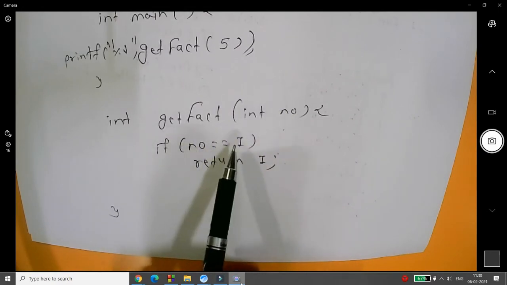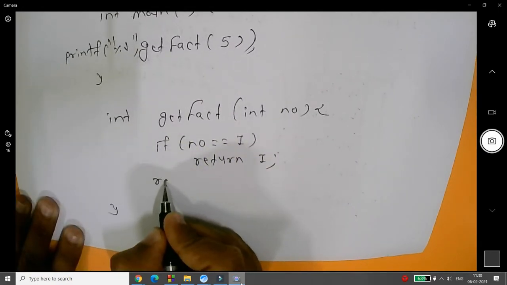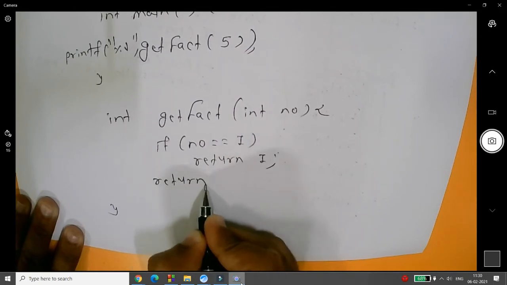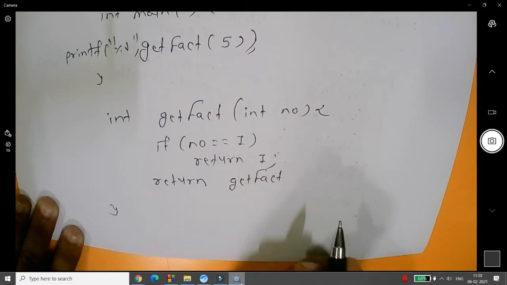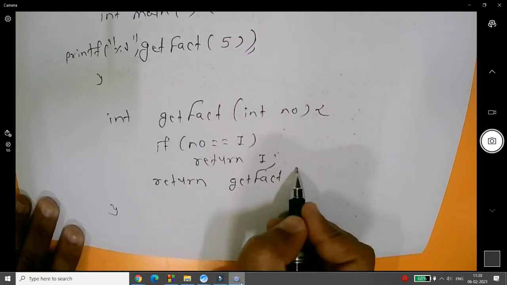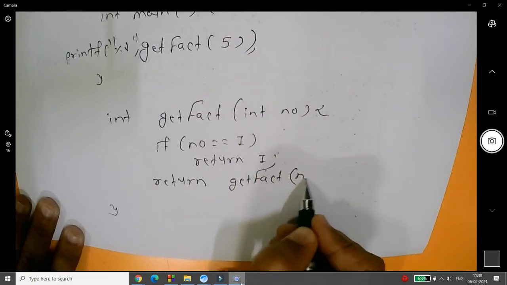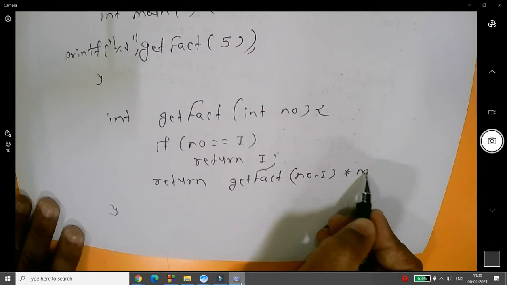Is number equal 1? No. Then what to do? You can simply call here return. Now call the same function, that is get factorial, and pass number minus 1, and you can simply do multiply by number.